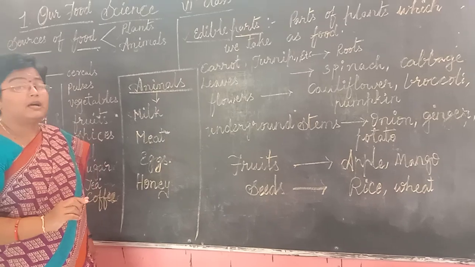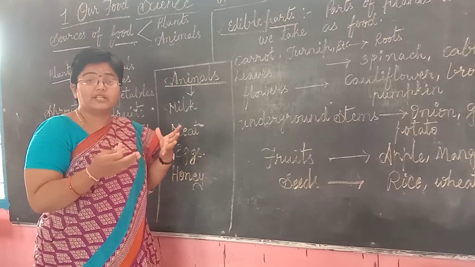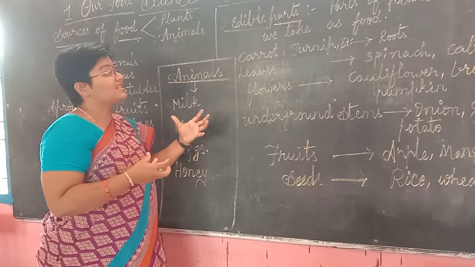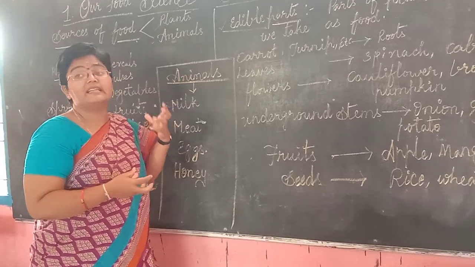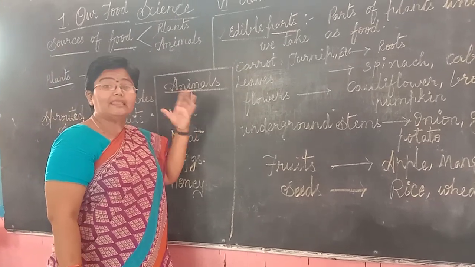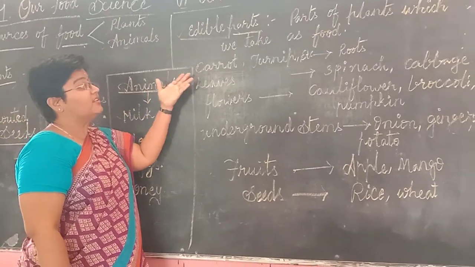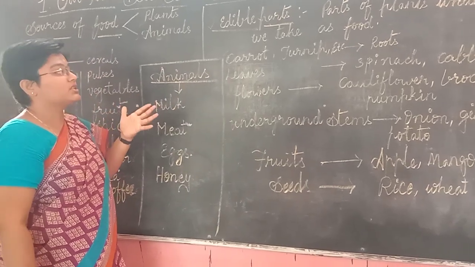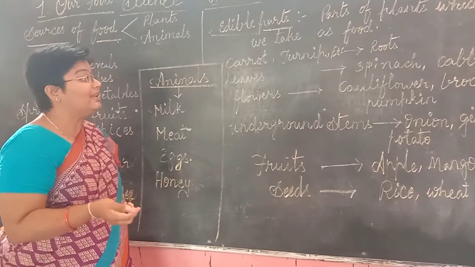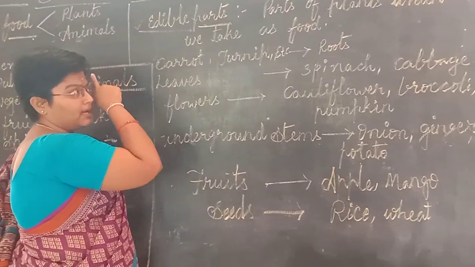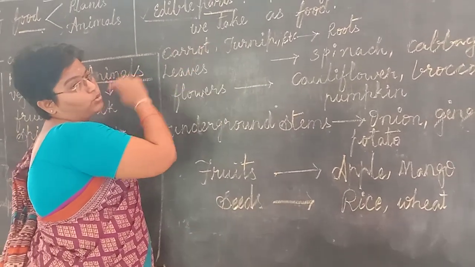We know that plants store their food in roots and these roots bulge. Such roots are taken as food by us. So what are the different kinds of vegetables that are roots? We are familiar with carrot, turnip and beetroot.